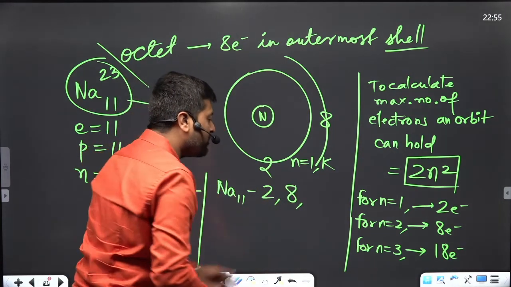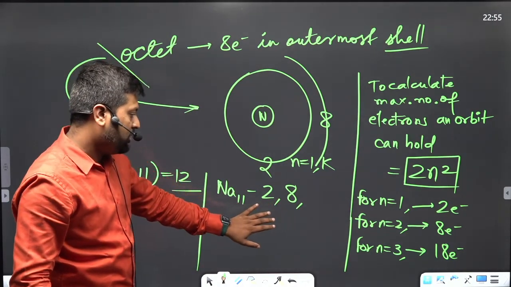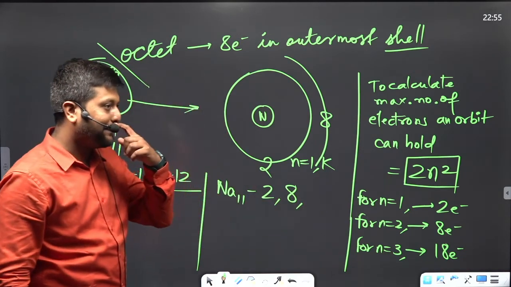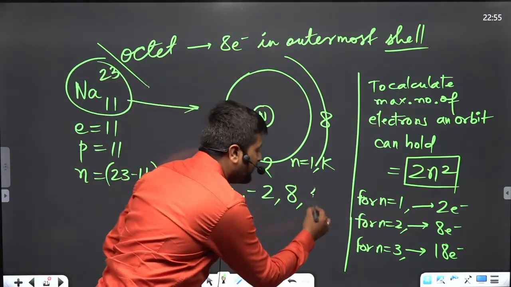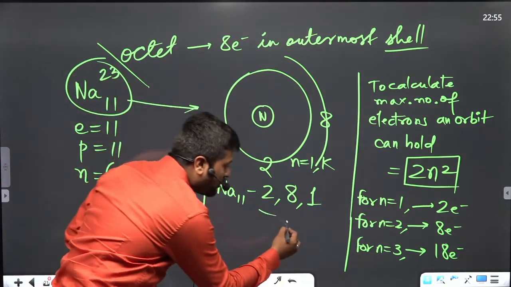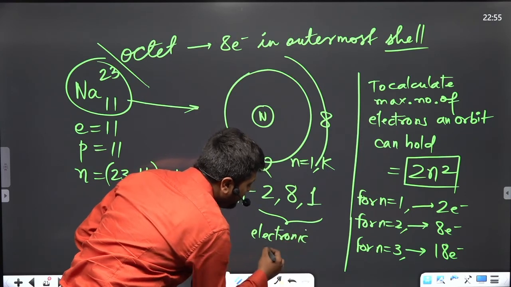Now how many electrons are left, or is it complete? Will the third orbit occupy any electron or not? There will be one electron. Thank you very much. So this is called the electronic configuration.